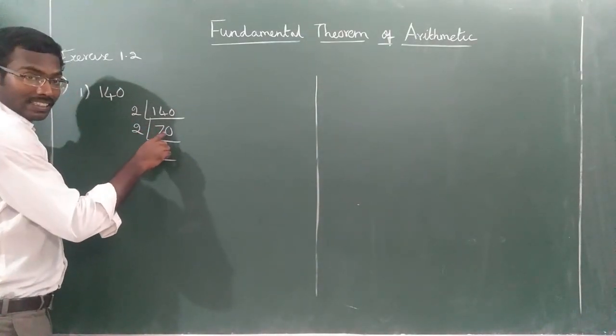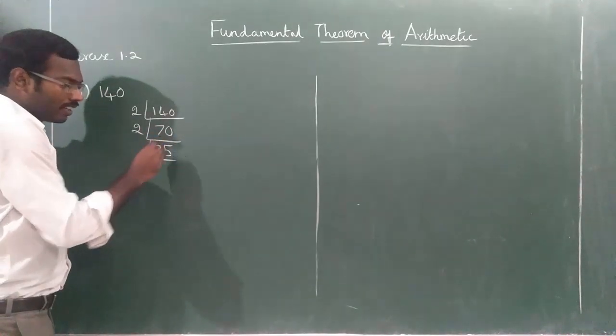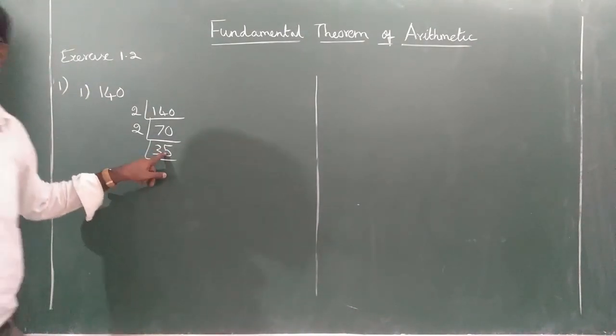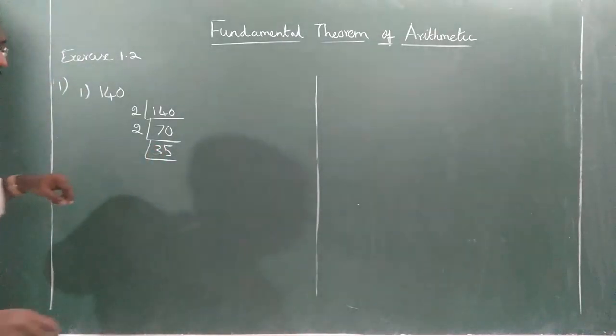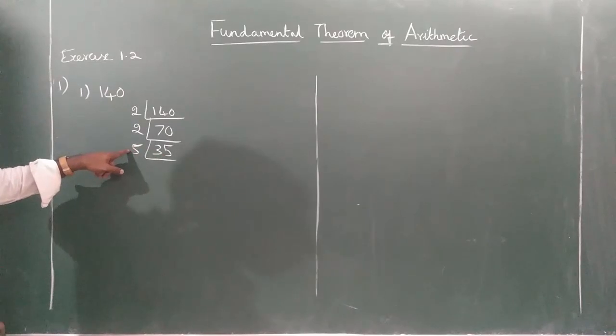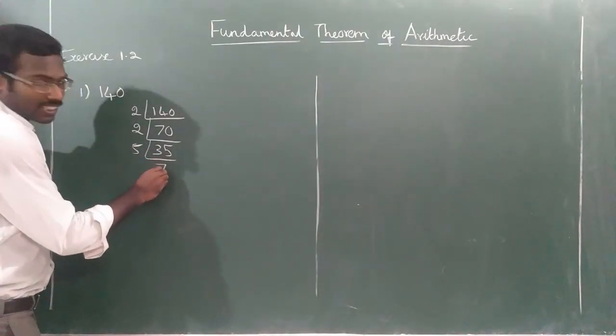3 2s are 6. Remaining 1 is there. 1, 10. 10 by 2 is 5. 35. Any number that ends with 5 is divisible by 5. Therefore, it is divisible by 5. 35 divided by 5, 5 7s are 35. So the last number is 7.